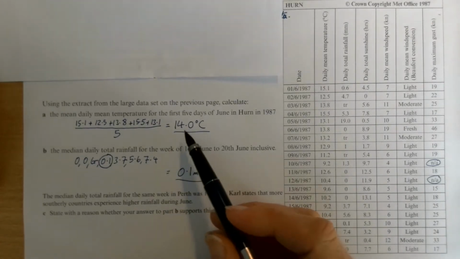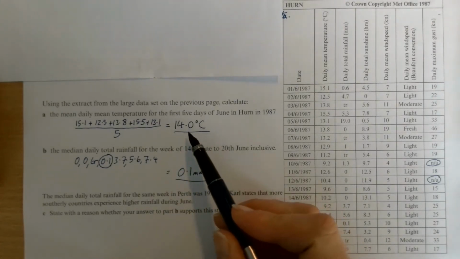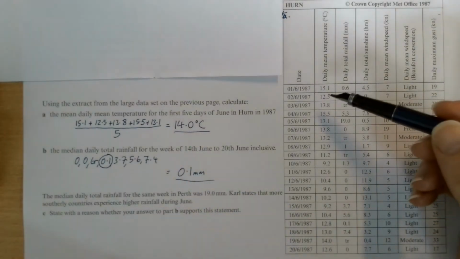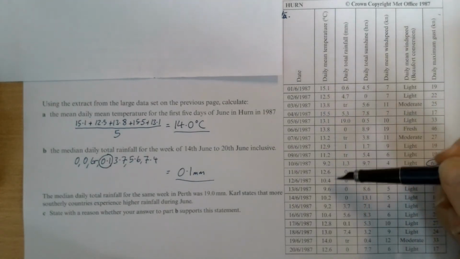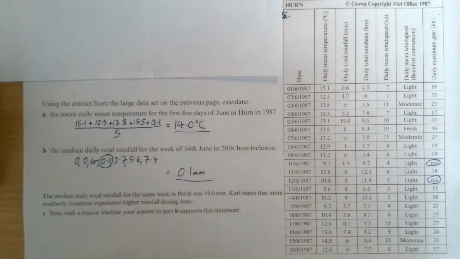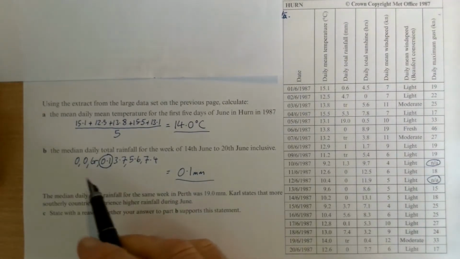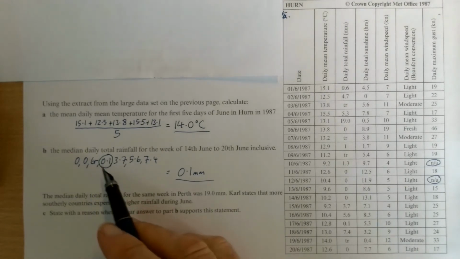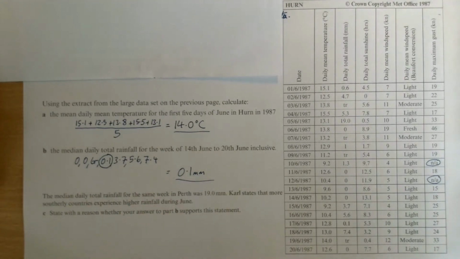Notice that I haven't just written 14 degrees, I've written 14.0 because all of the information has been given to 1 decimal place, so my answer should be as well, and I've got my units involved too. Also, that I put trace between 0 and 0.1 because trace is less than 0.05, isn't it?